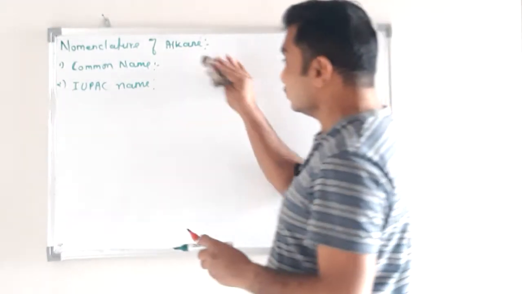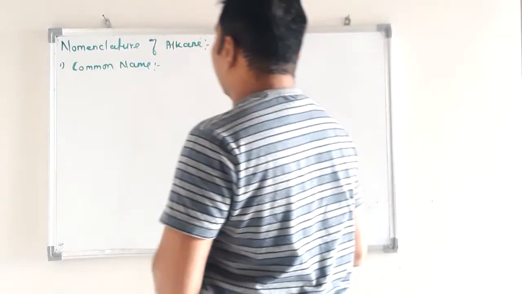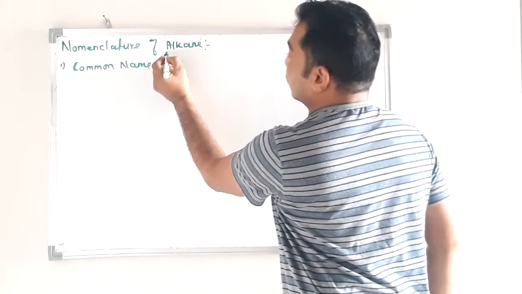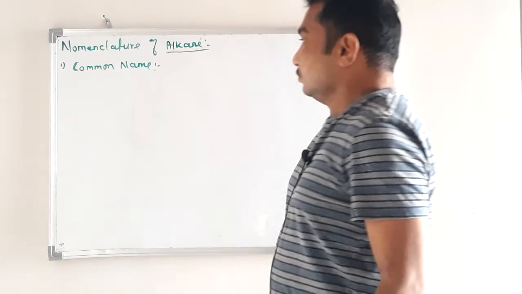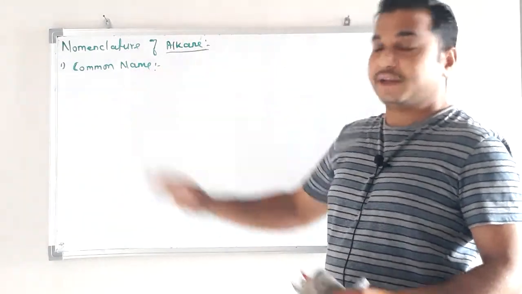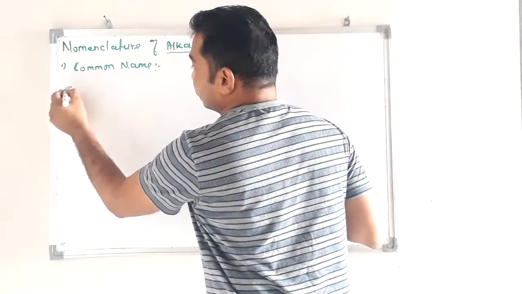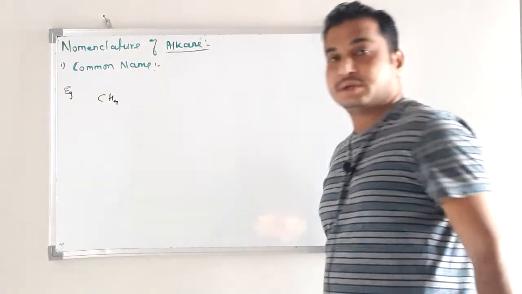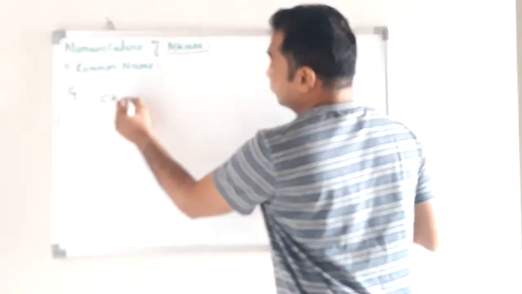Now see, in alkane, as we know, we already took many examples of alkane, and these are the common names. For example, CH4 is methane.